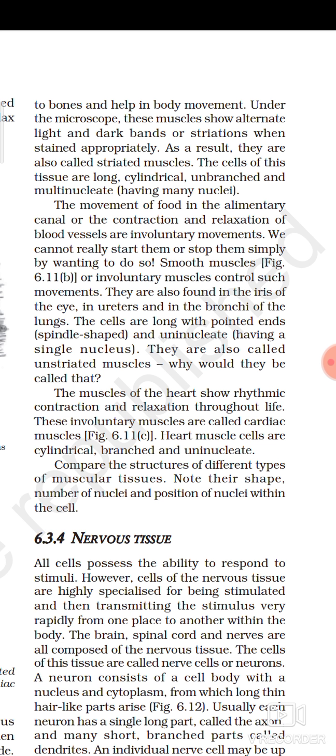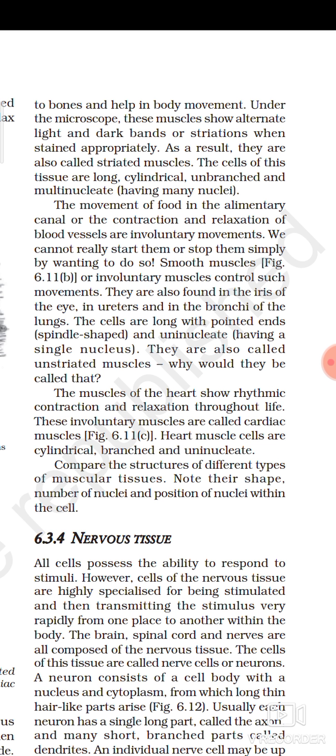Why are they called striated muscles? Because when you observe the muscle cells under what? Microscope, then we can observe light and dark bands, like striations, when stained appropriately. So that's why they are also called striated muscles. The cells of this tissue are long, and what are the features of these cells? That is, what are the properties, or you can say characteristics or features, of skeletal muscles or voluntary muscles?